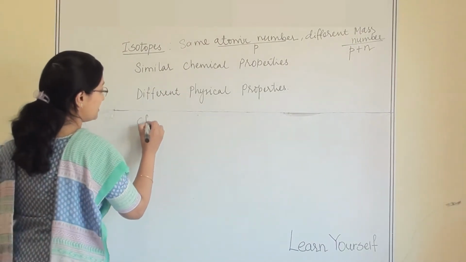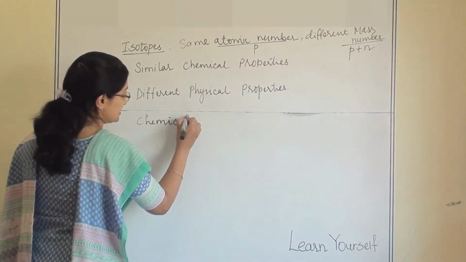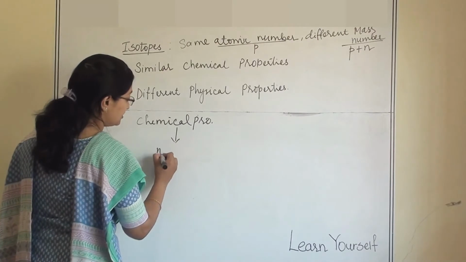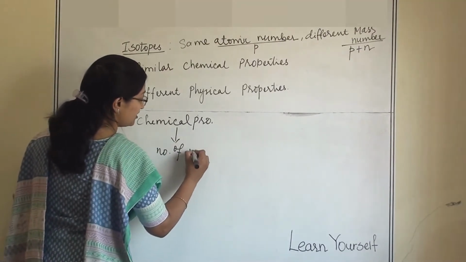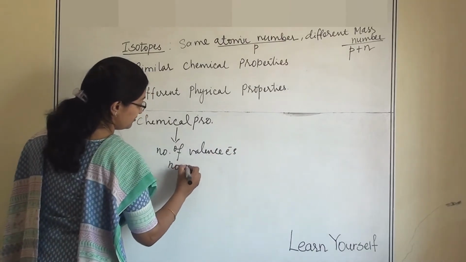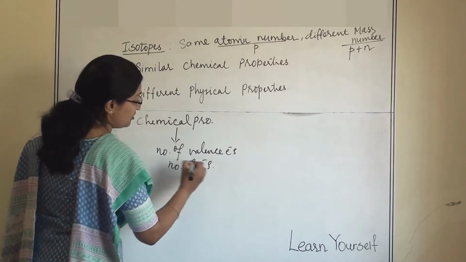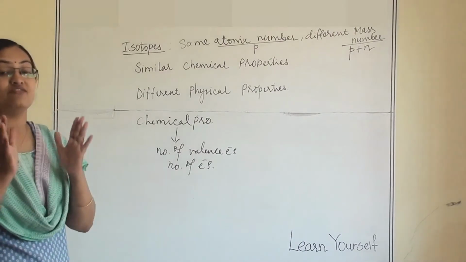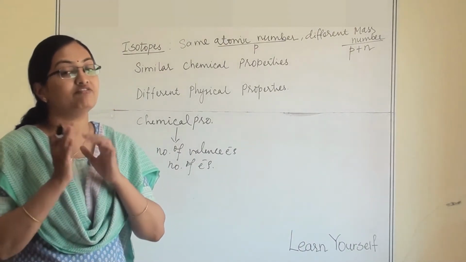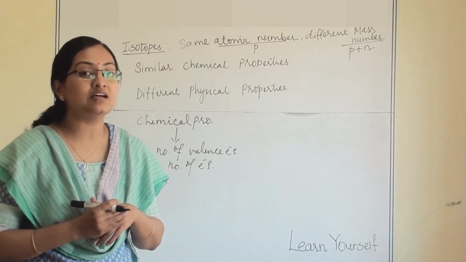Chemical properties always depend upon the number of valence electrons, because electrons and valence electrons are taking part in the chemical reaction. Basically the valence electrons are taking part in the chemical reaction.